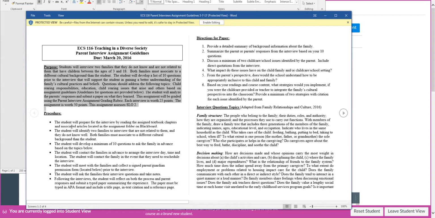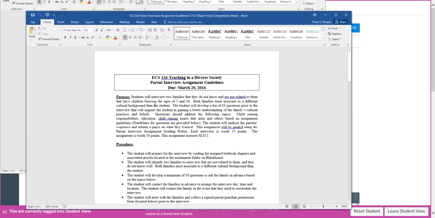And notice this right here. I'm having some computer difficulties here. Let me try this. Okay, there we go. So notice here it says that it has to be different than the student.